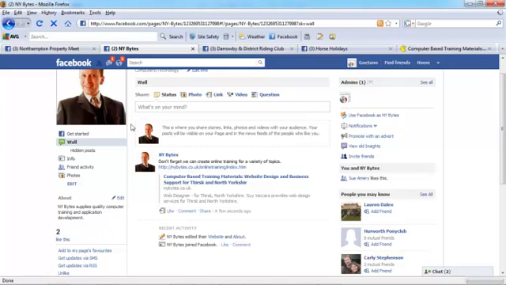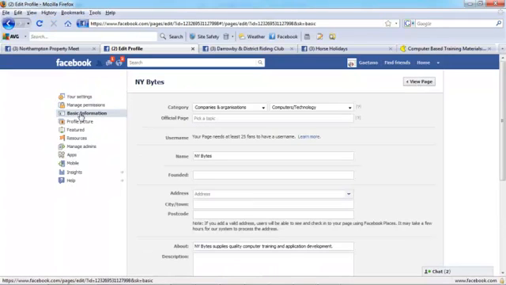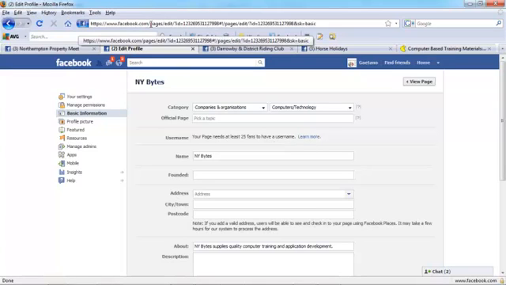At the moment, to access this page, I have to give people this address here, facebook.com/pages/ny-bytes/123, etc, etc. If I go back to Edit Page, on the Basic Information tab, you'll see we have here the option for a username. It's not really the right name for what you're going to get. You're going to get a user-friendly URL. So as soon as I reach 25 fans, I can actually ask and request a user-friendly URL, which will be facebook.com/whatever I want that hasn't already been taken. So ideally, I'm looking for facebook.com/nybytes, and that gives me a much shorter URL, a much more user-friendly URL.